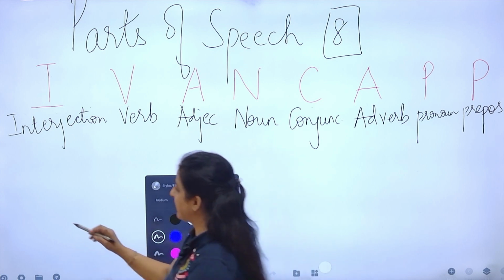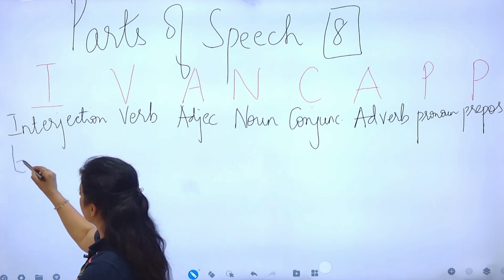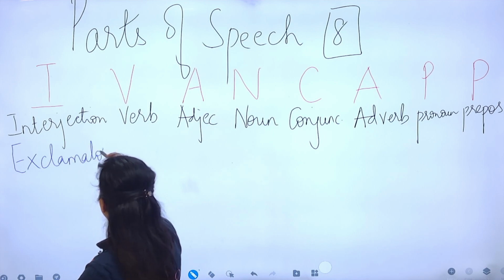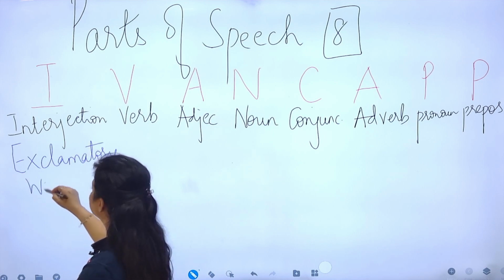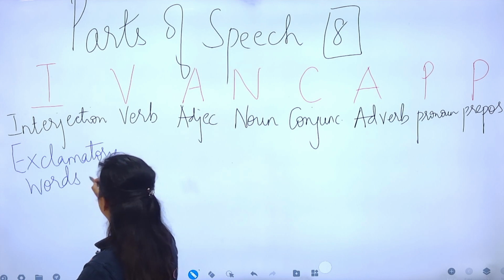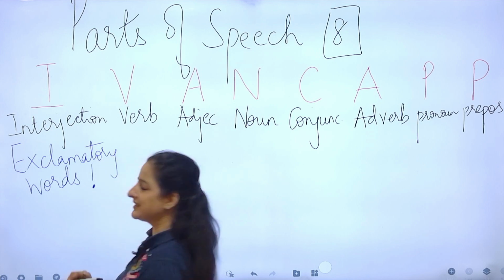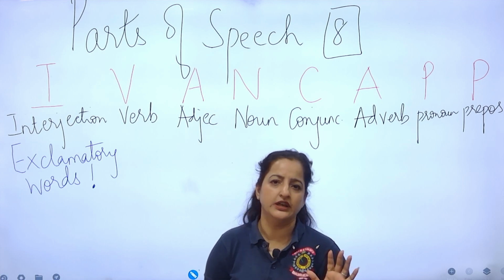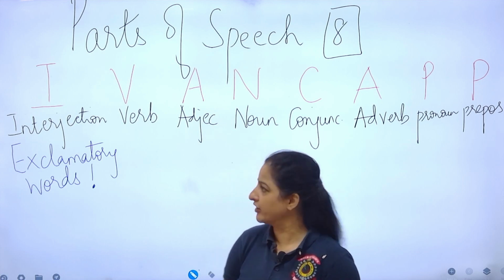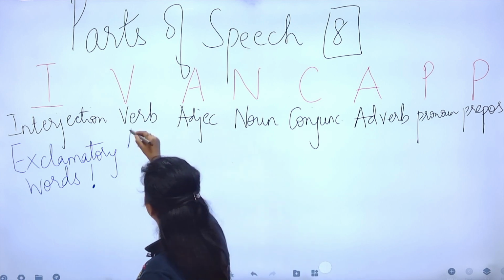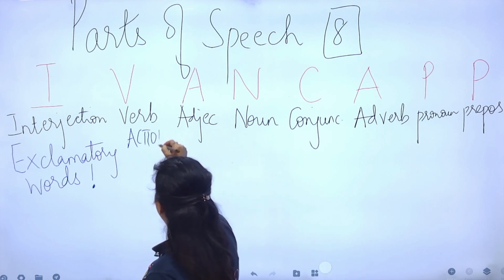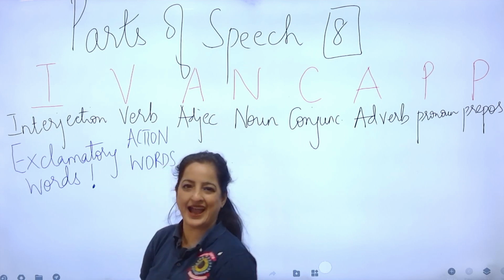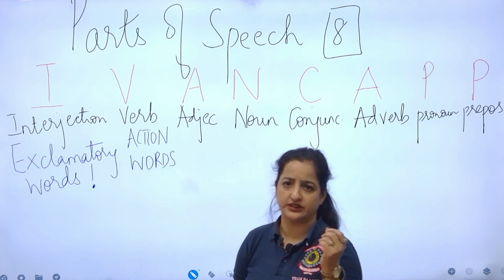What are interjections? Interjections are exclamatory words. Words expressing sudden, strong emotion. This is like a sign you remember for them. They will always have this kind of a sign, exclamatory sign. Words expressing sudden, strong emotion. What are verbs? Verbs are action words. Any word which talks about an action, kriya ke bare mein pata chalta hai, is a verb.